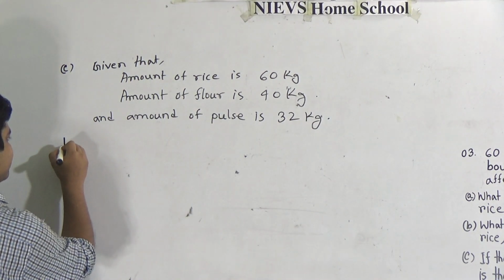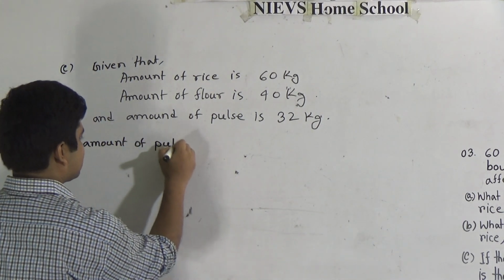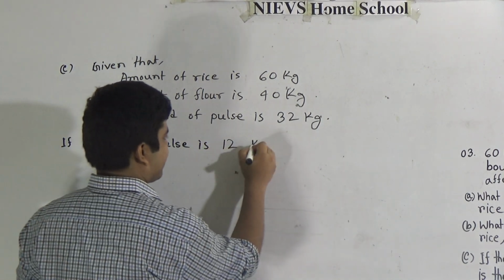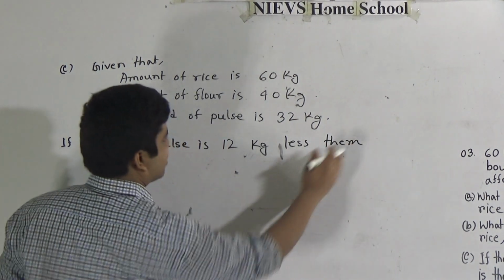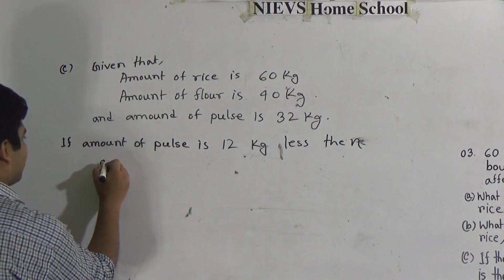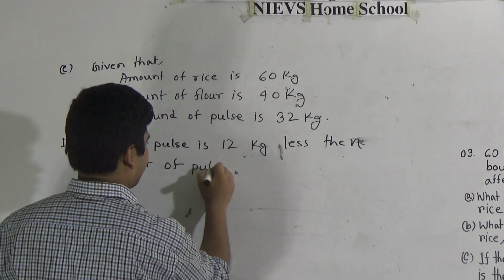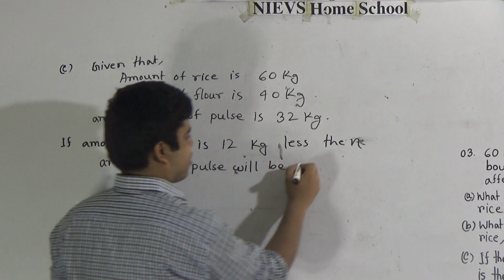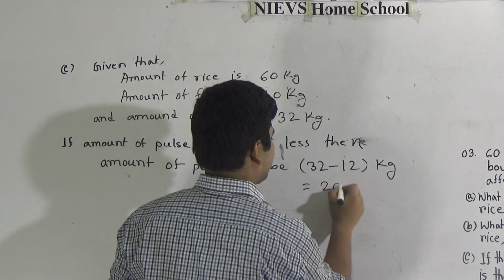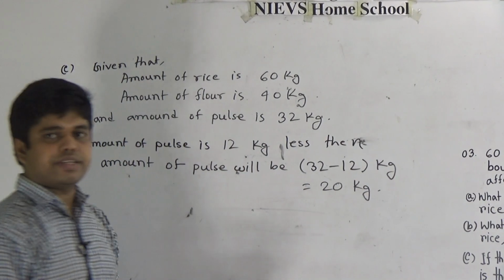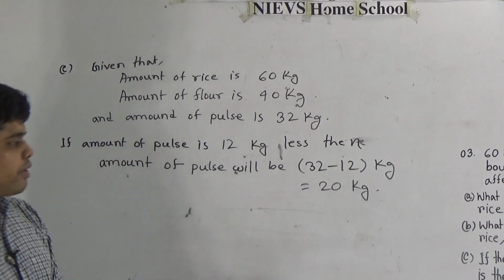So I write here, if amount of pulse is 12 kg less, then amount of pulse will be 32 minus 12 kg, then it will be 20 kg. Now my dear students, we find out the HCF of this 60 kg, 40 kg and 20 kg and we get the required number of families.